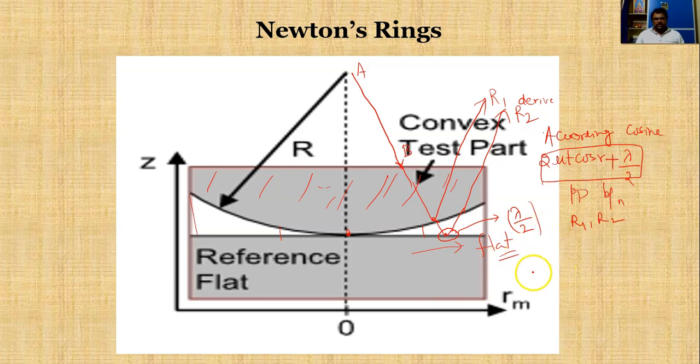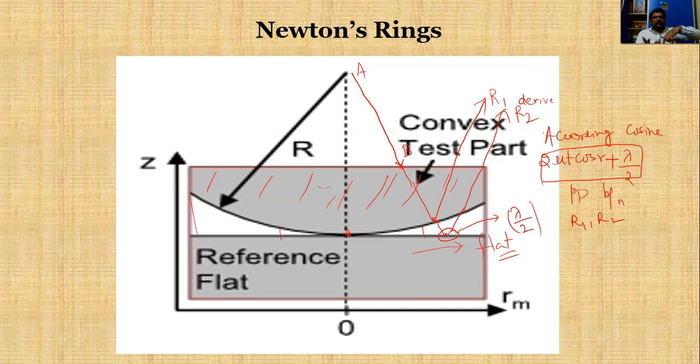Here we have so many points which have equal air gap thickness. They form a circle like this. If you consider this is a planar convex lens and this is a glass plate, there will be a set of points which forms a circle.